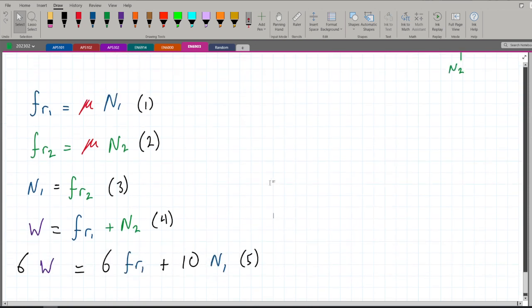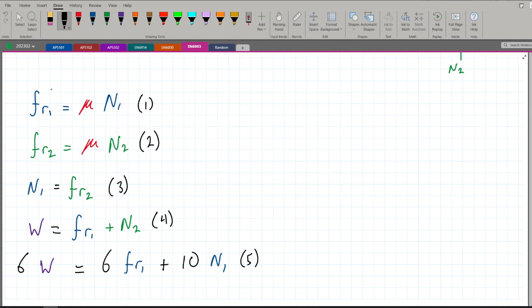Again, the way to substitute is to always make sure you are getting rid of all your frictions and having everything in terms of N1. First, I'm going to look at these two, because here N1 is equal to FR2. So I'm going to put this N1 instead of FR2. So it's going to become N1 is equal to mu N2. This is from combining equations 2 and 3. Using this, let's plug N1 into the N1 in the very beginning over here.